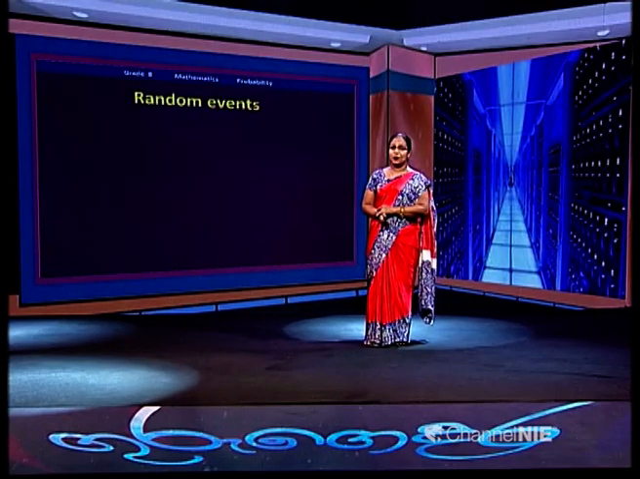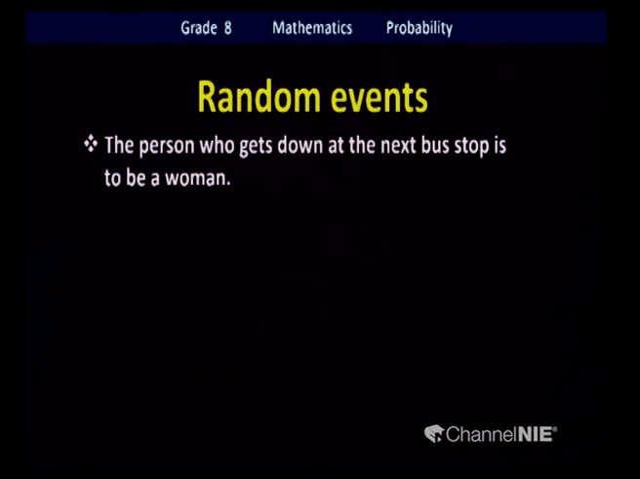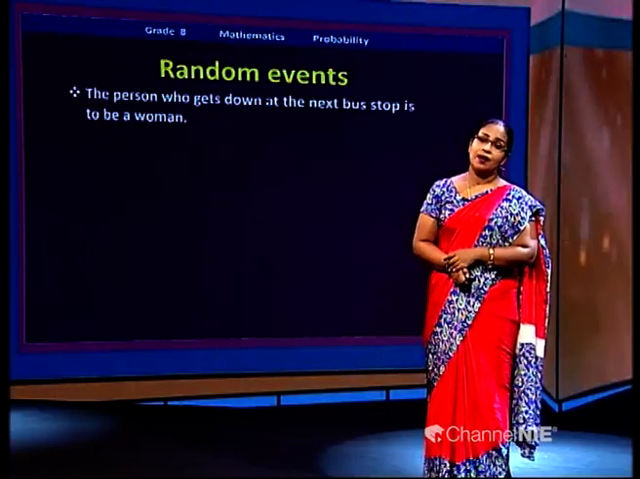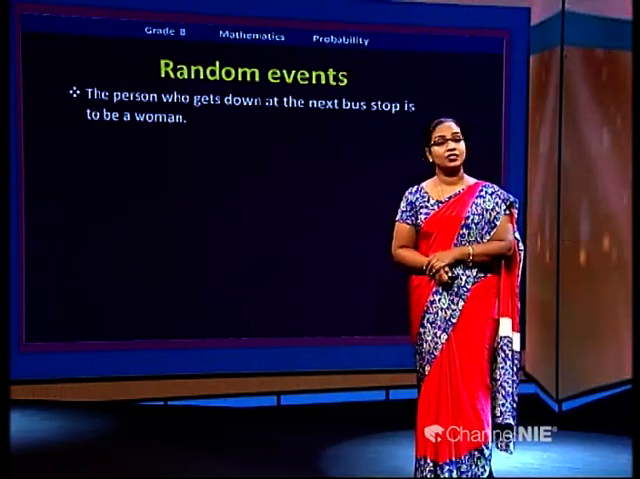Now we have come to the important part of this lesson. Look over here. We'll see some more random events. Look at this event: the person who gets down at the next bus stop will be a woman. Will it be a woman exactly? No. We don't know who is getting onto the bus and who is getting down next. It could be a woman or a man. Until it happens, we do not know.